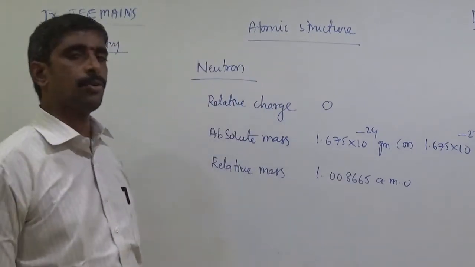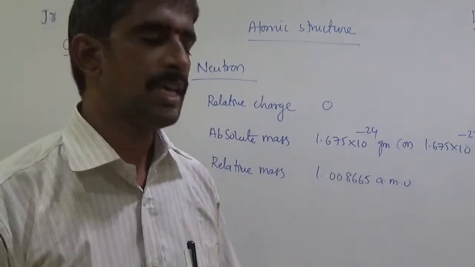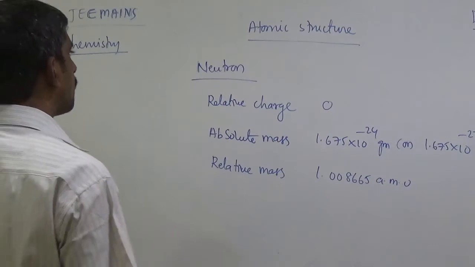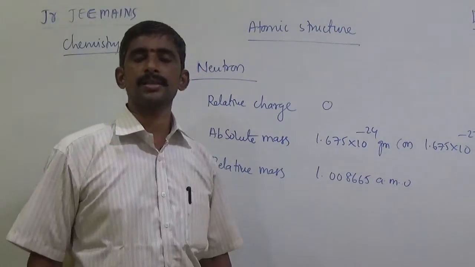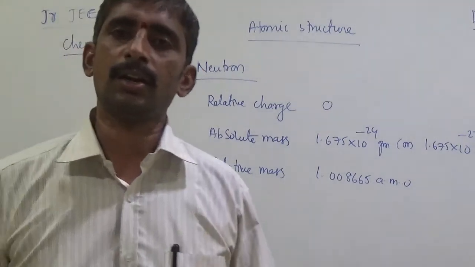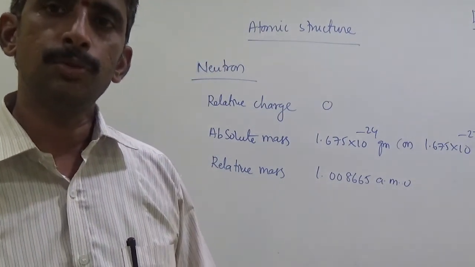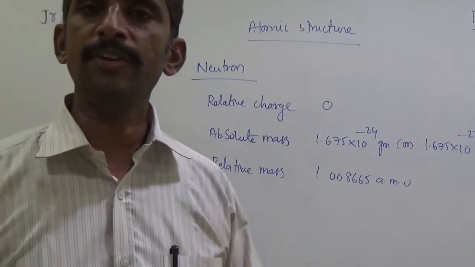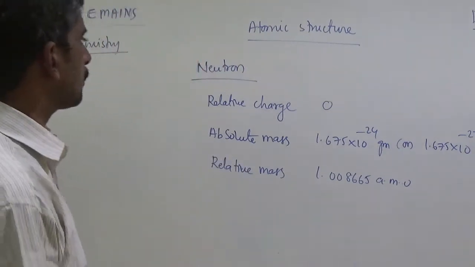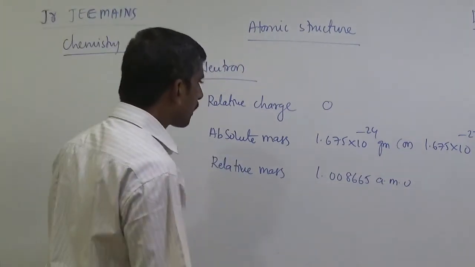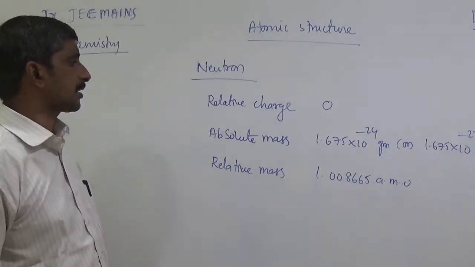So the relative mass of the neutron is 1.008665 AMU. So this is some information about the fundamental particles: proton, electron, neutron. Proton has positive charge, electron has negative charge, neutron has no charge, 0 charge. These are important information about fundamental particles.